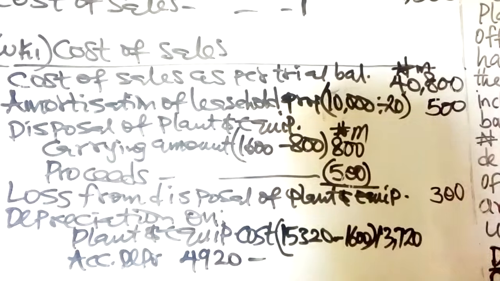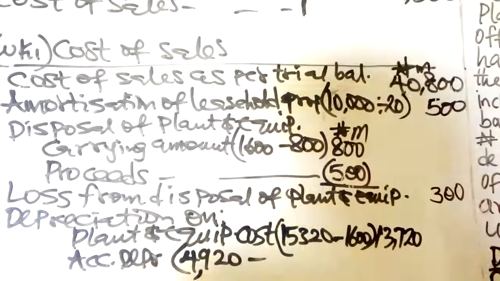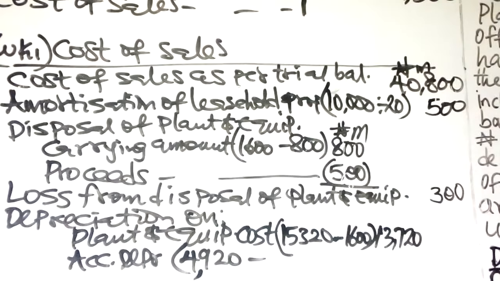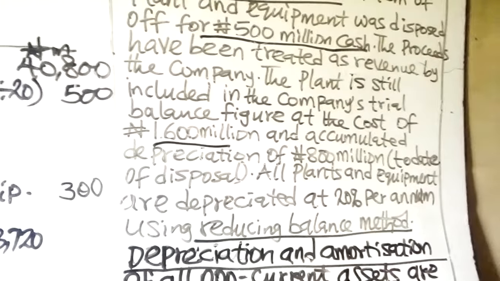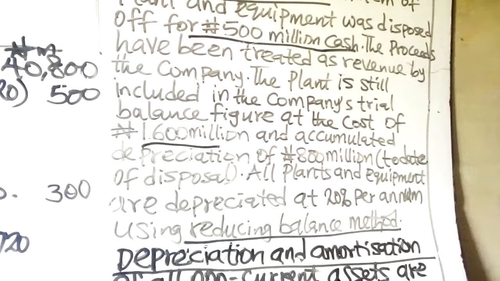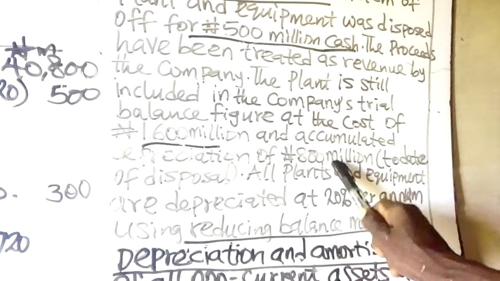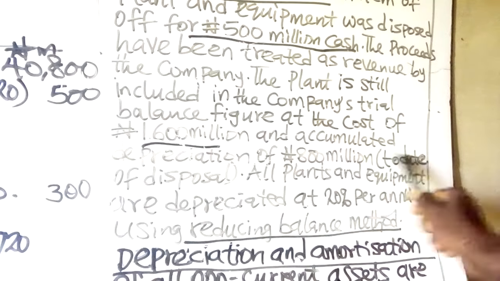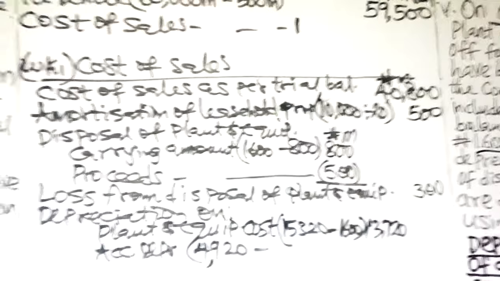The accumulated depreciation on the plant and equipment disposed is still included in that 4,920, so you have to remove it. This 1.6 million, with an accumulated depreciation of 800 million to date of disposal, is still included in that depreciation also. So now let's remove that accumulated depreciation.